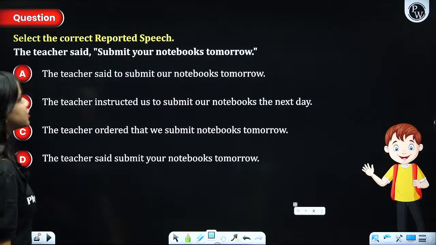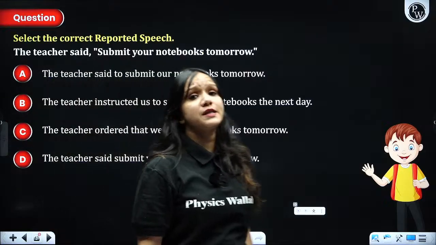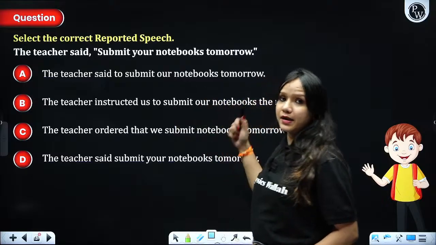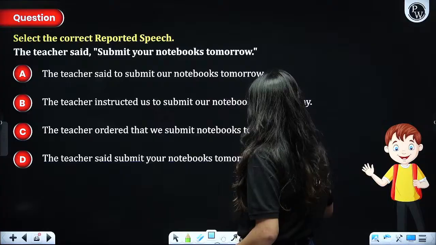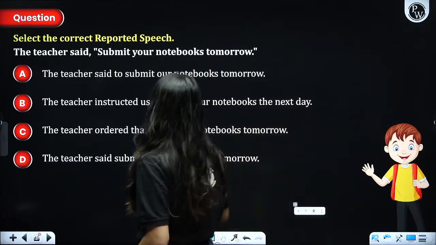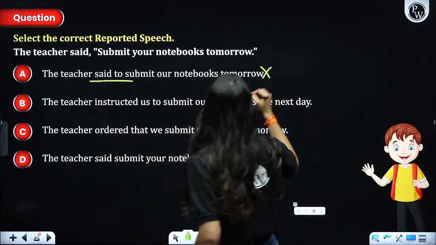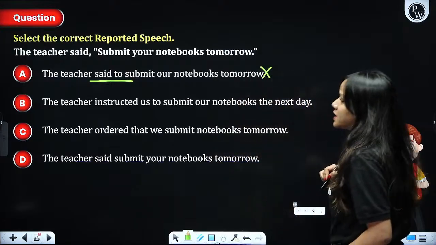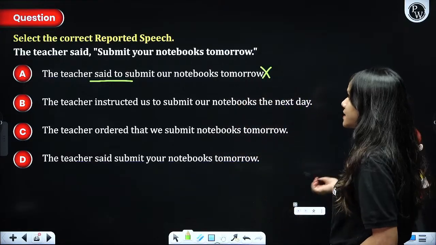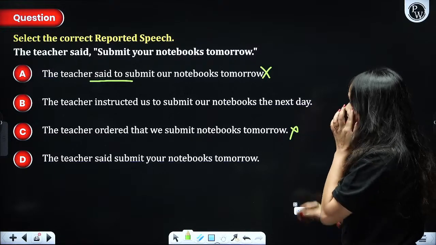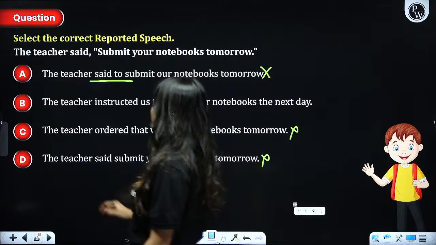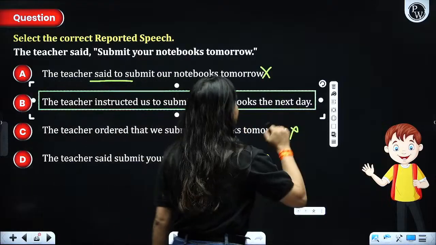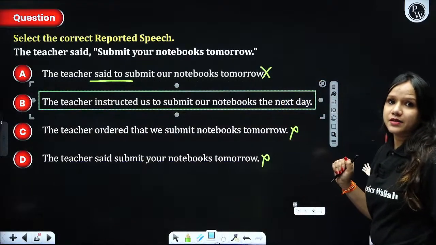Next. Select the correct reported speech. The teacher said, submit your notebooks tomorrow. It is an imperative sentence in which the teacher has commanded to do something. The teacher said to students submit. No, it is already making use of an incorrect reporting verb. Definitely this is incorrect. The teacher instructed us to submit. The teacher ordered that we submit. No. The teacher said submit. No. The teacher instructed us to submit our notebooks the next day. Absolutely correct. Okay.